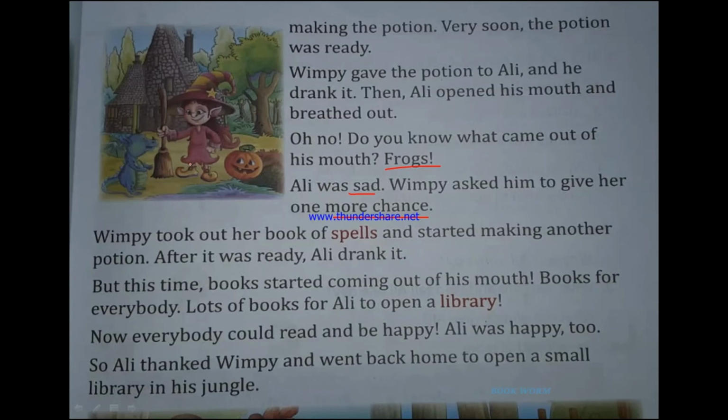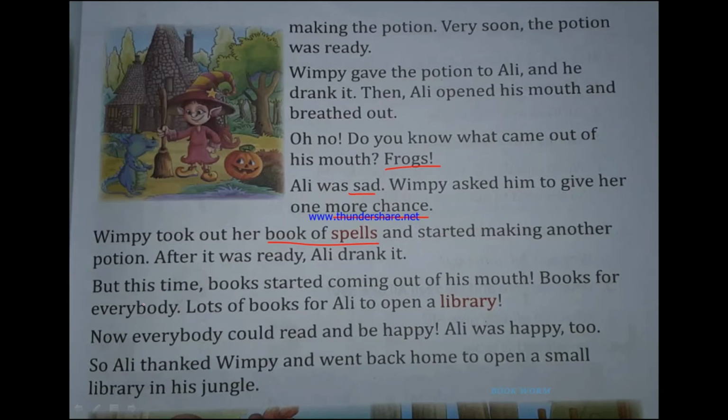Now, what did Wimpy do? Wimpy took out her book of spells. Okay, she had a book that had magical spells written in it. And she took out this book and started making another potion. After this, Ali drank the potion again. But this time, books started coming out of his mouth. Books for everybody. Lots of books for Ali to open a library.